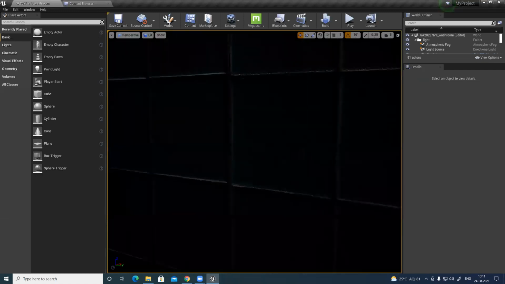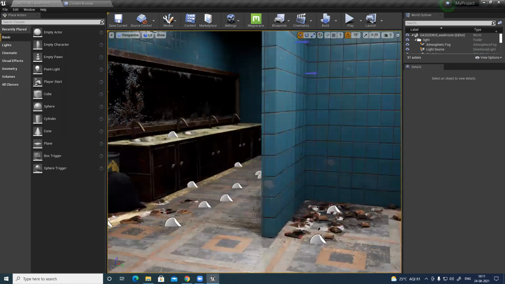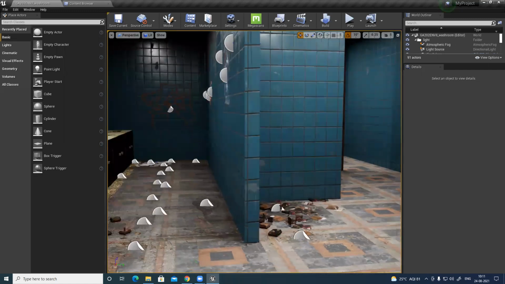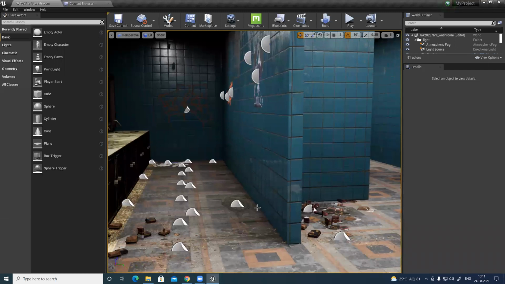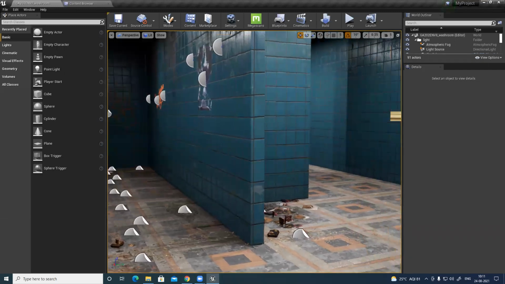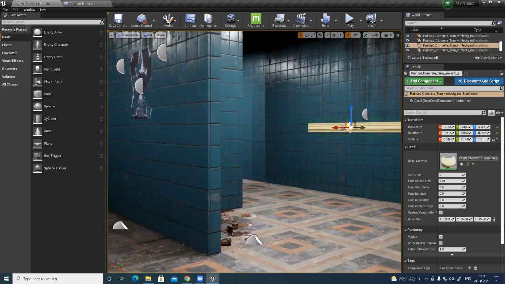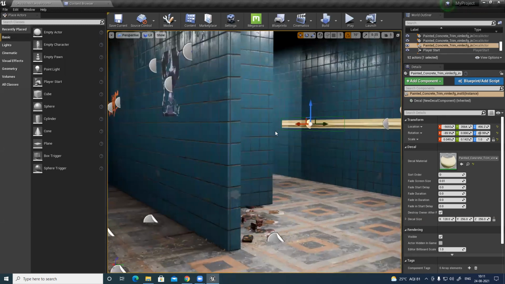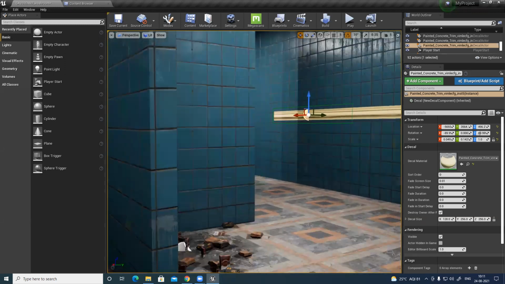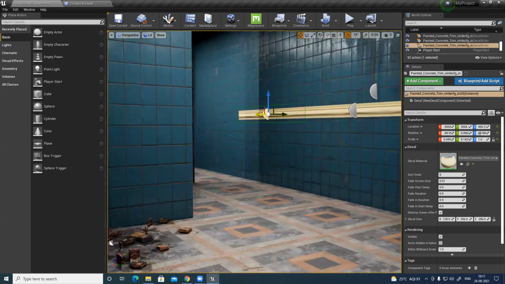So you can see for beautification, I can do a lot more things, add a lot of details, and make it really nice, and add all those required details.